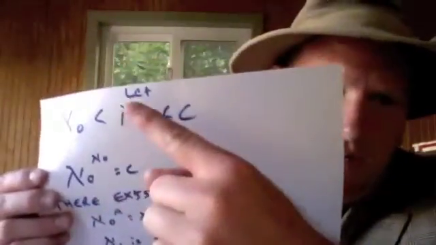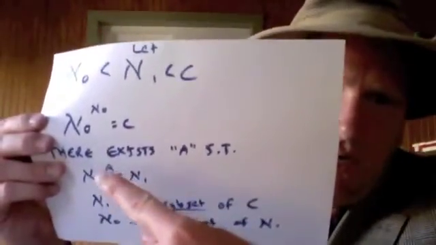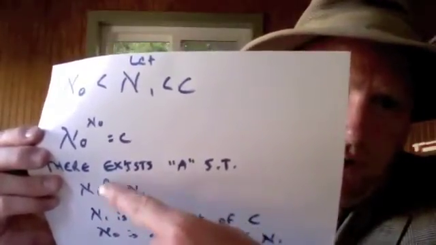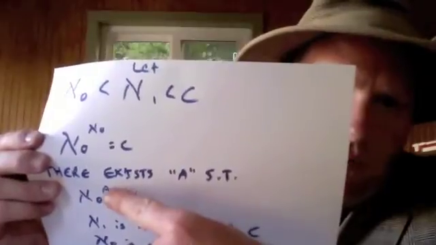But I want to throw out one more idea, and this is in response to a person I'll call the professor, who raised a very valid objection to my claim that if CH is false, there exists an A such that aleph-not to the power of A is equal to aleph-1, and that A would have to exist. And I guess if CH is false, then that A would be some abstract mathematical concept that would be neither finite nor infinite. It would be A. Okay.